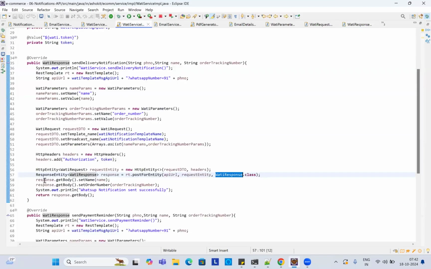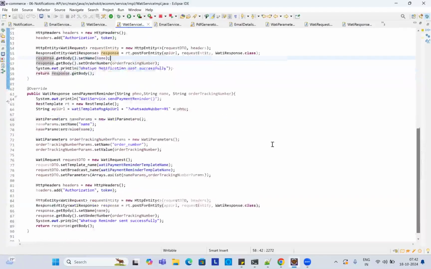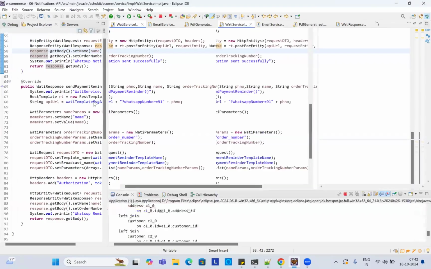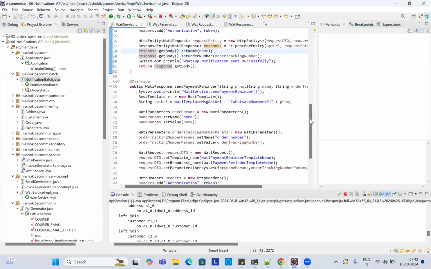I'm just setting some dummy response, like the name and whatever dynamic values there are, into my WATI response class. Next, this code is the same, just the template is different. Send payment reminder. That is the code I have written.